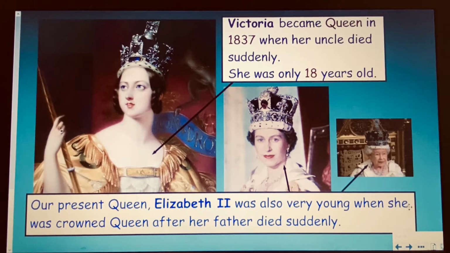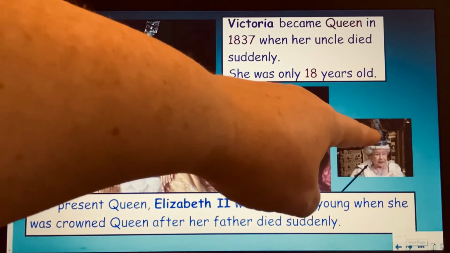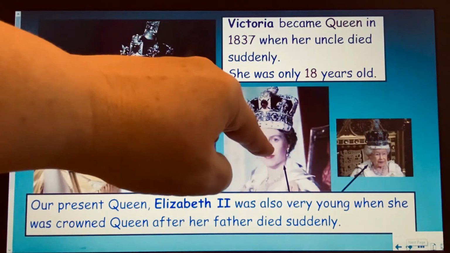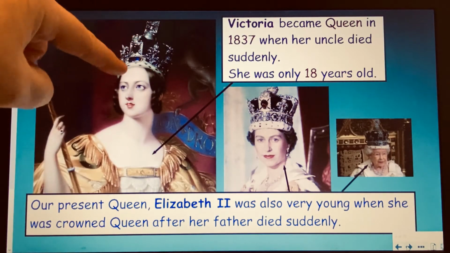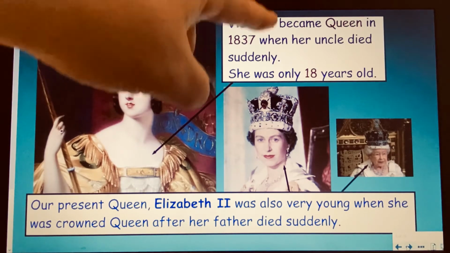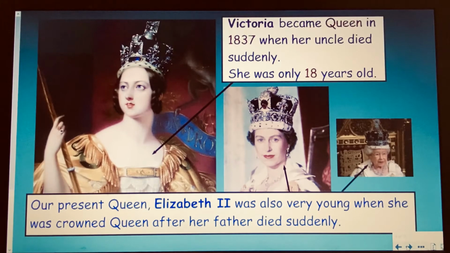And if you look at this picture here, you can see our queen, Queen Elizabeth II, wearing the same crown. There she is as a young lady, wearing the same crown as Queen Victoria. And the crown gets passed down to each monarch. Monarch means ruler.